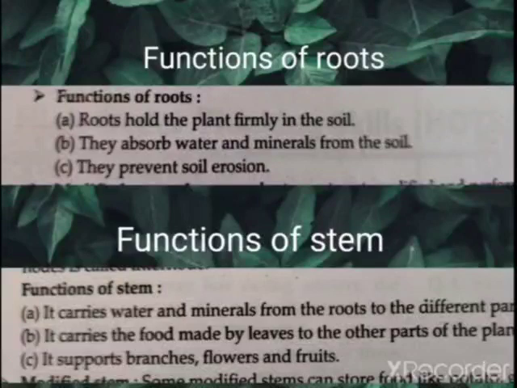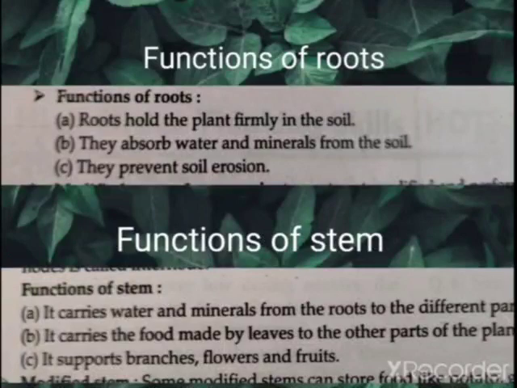As I told you, stem carries water and minerals from root to the different parts of the plant. Now with the help of this water and minerals, leaves prepare food for the plant. Now what about that prepared food?